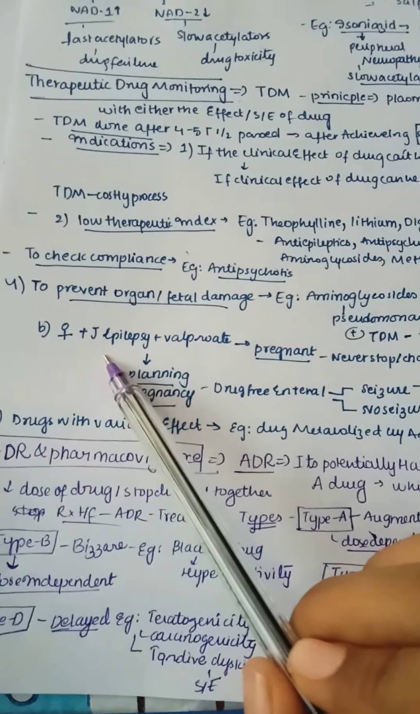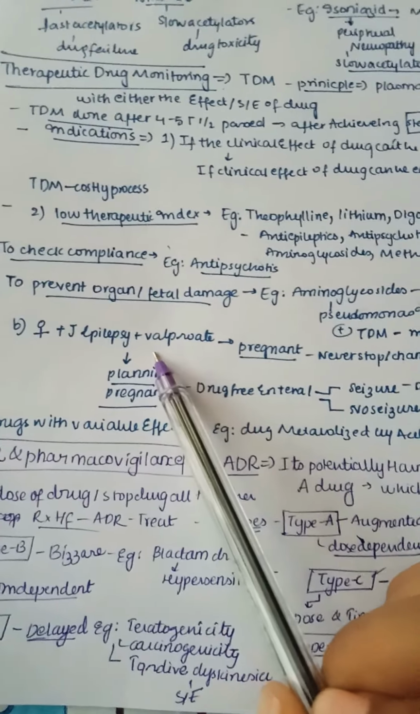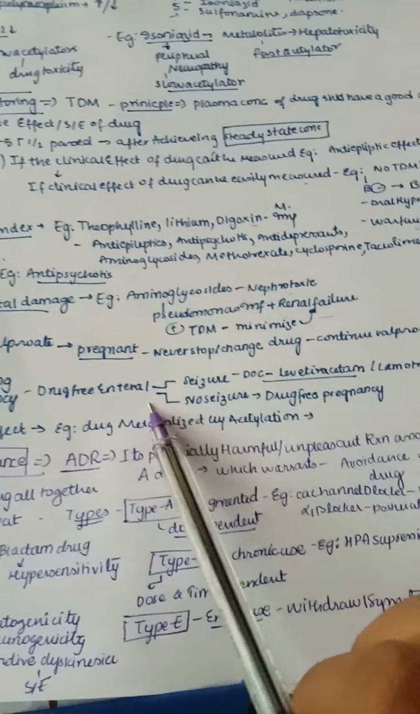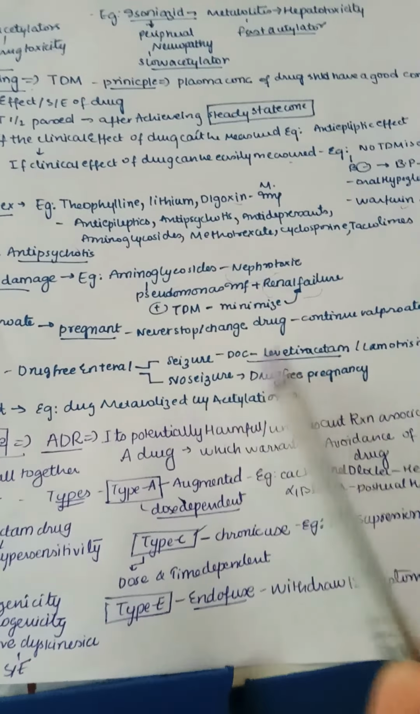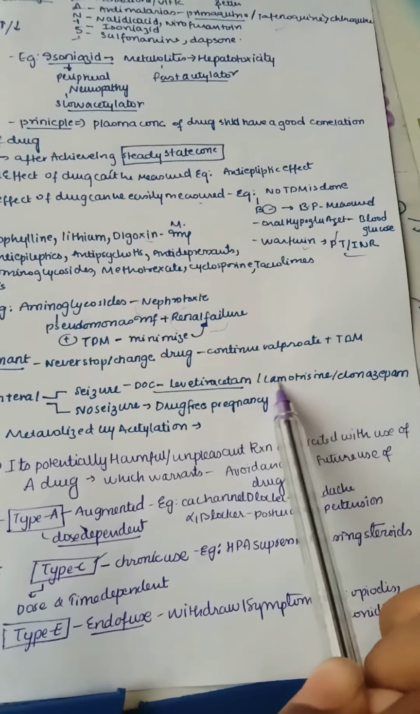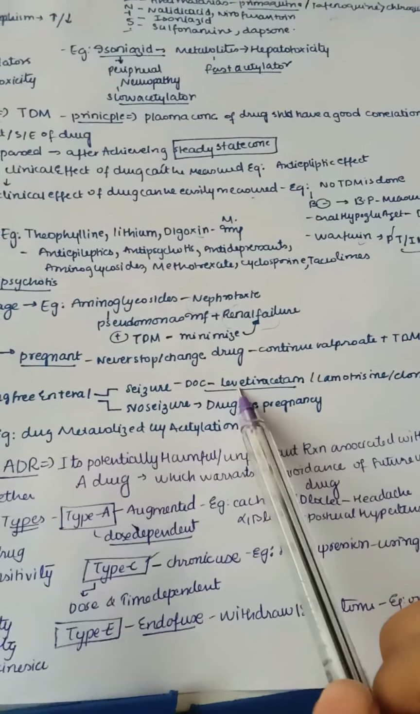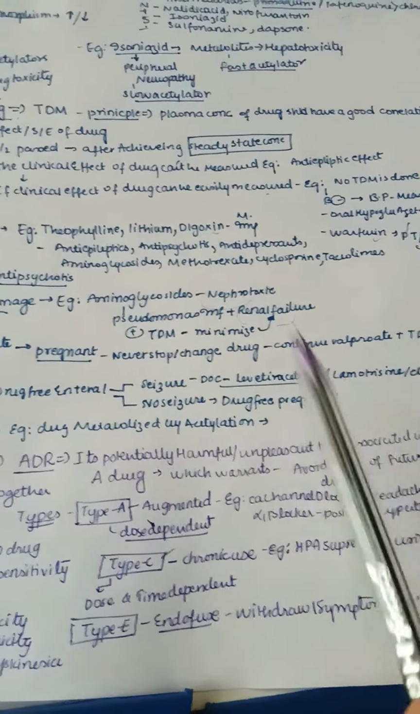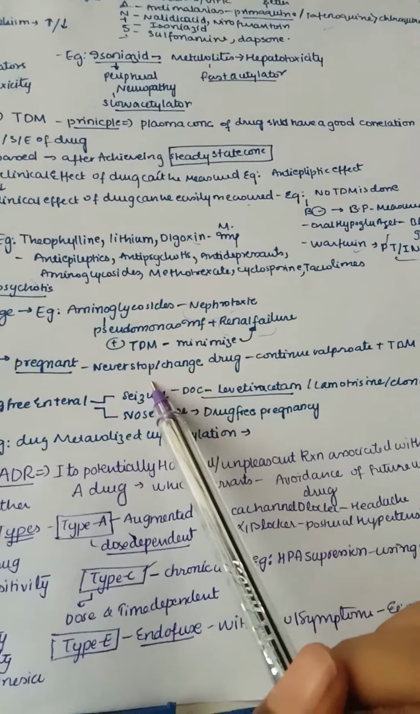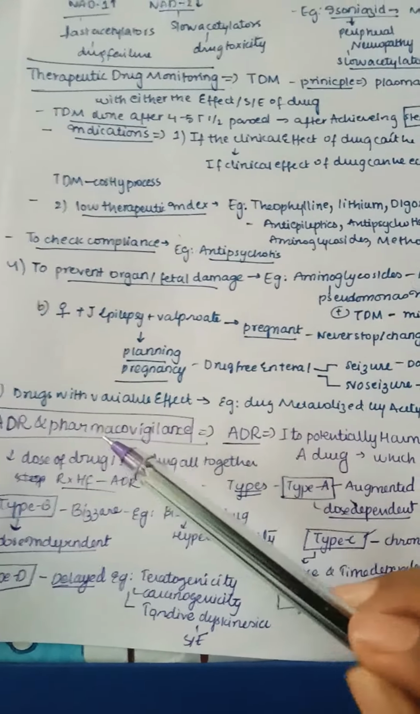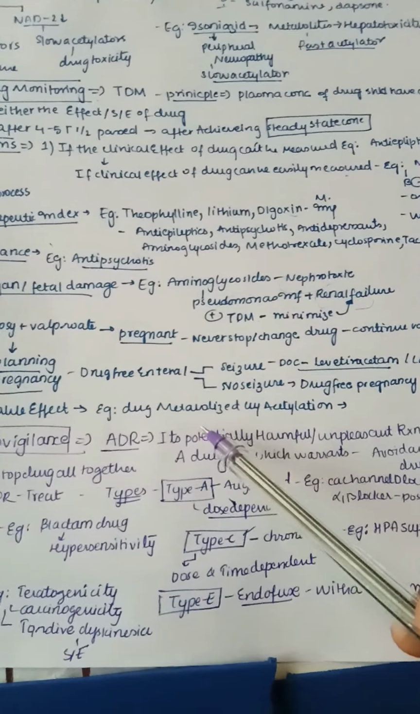And in a female with epilepsy who is on valproate and is planning pregnancy, we aim for a drug-free interval, that is, in seizure and no-seizure conditions. In seizures the drugs of choice are levetiracetam, lamotrigine and clonazepam, but levetiracetam is most useful in the case of seizures. And if there are no seizures, then drug-free pregnancy. If already pregnant, then never stop or change the drug, continue valproate along with TDM. So drugs with variable effects, for example drugs metabolized by acetylation.